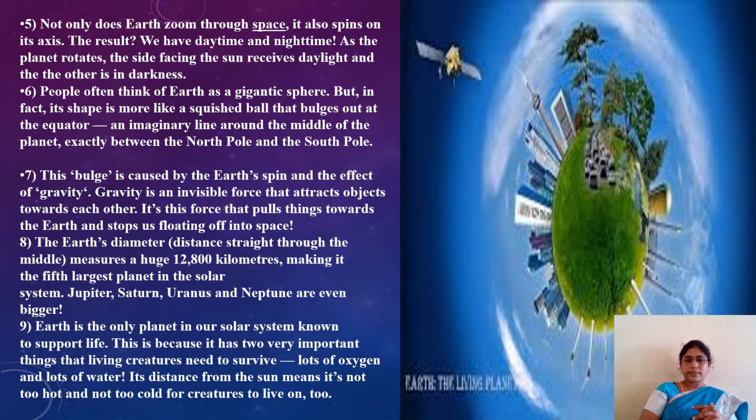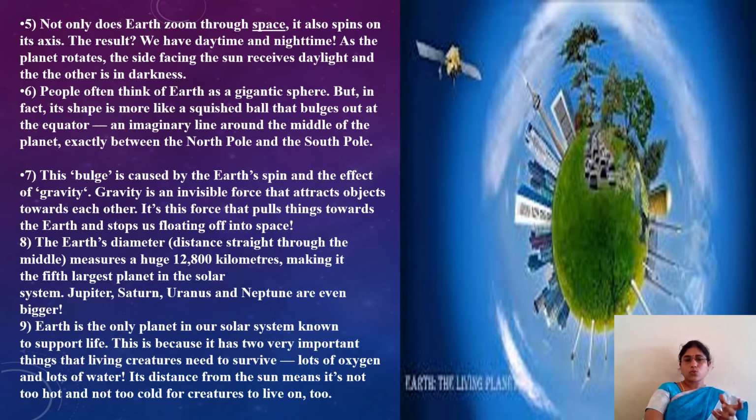So here the Earth's diameter is 12,800 kilometers, making it the 5th largest planet in the solar system. This is 12,800 kilometers diameter. And what are the other four? Jupiter, Saturn, Uranus, and Neptune, which are even bigger.